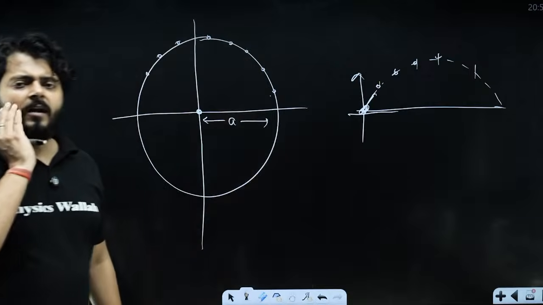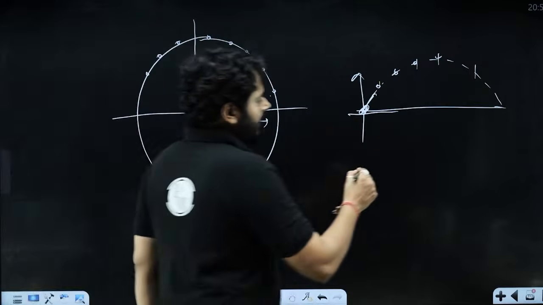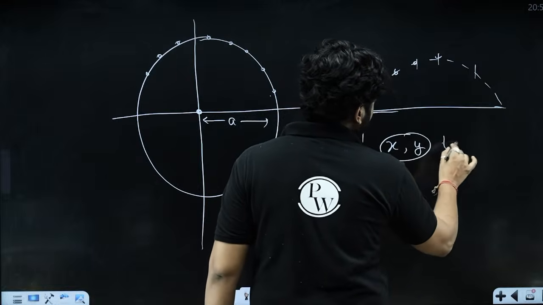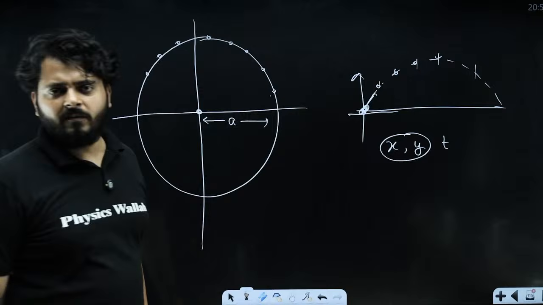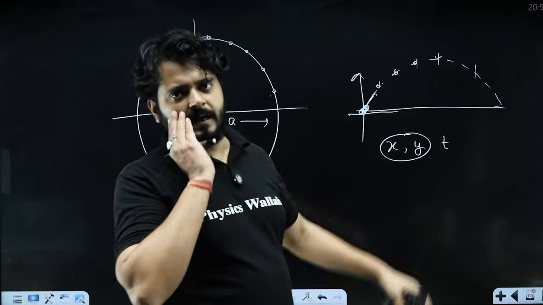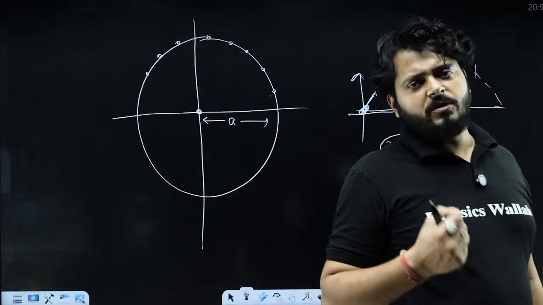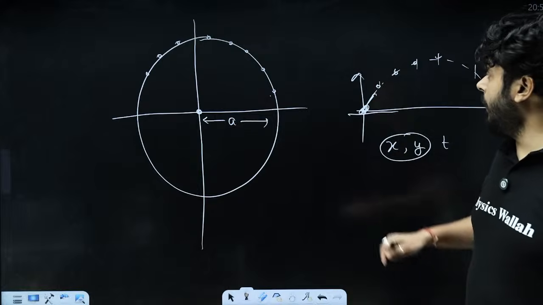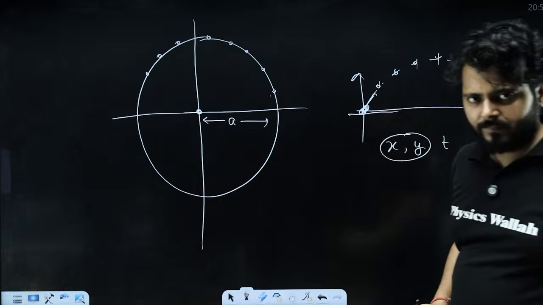So after time t, what will be the relation between the x and y location of the particle which is performing projectile motion? That will be the equation of projectile, right? The equation of projectile can also give us one very interesting insight about the path of projectile as well. Let's have a look at that.